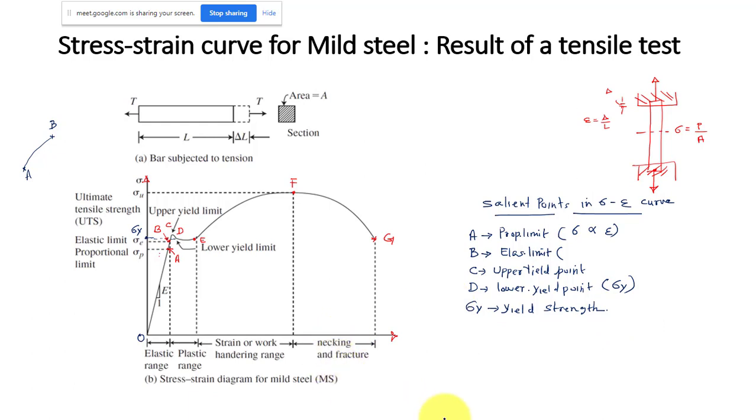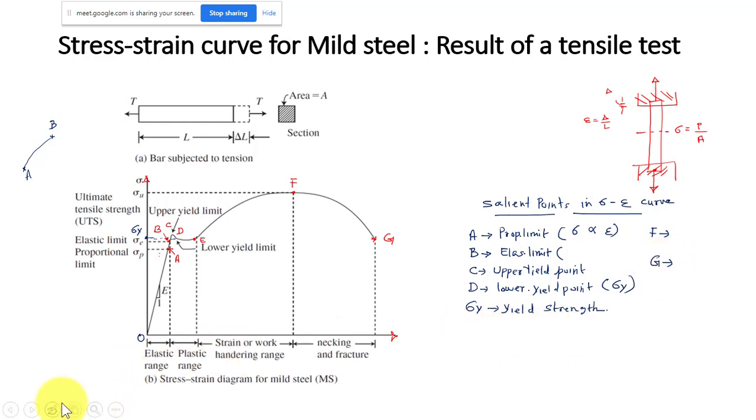I think our discussion should start from the yield strength. F is the ultimate tensile strength, and G is the breaking point. I did not write that. F is the ultimate load point, and G is the breaking point.